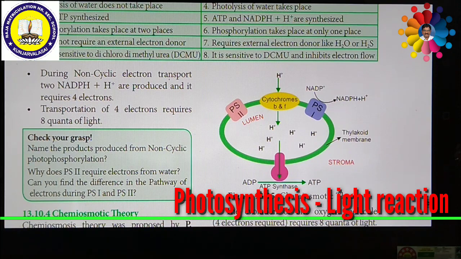Next we are going to see another important concept, which is called the dark reaction.